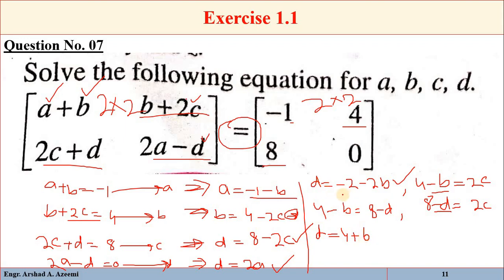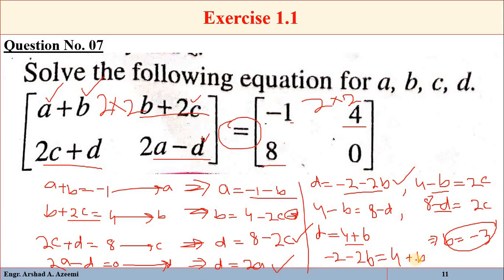Now d is equal to this one and d is equal to this one. Compare these two equations: minus 2 minus 2b is equal to 4 plus b. When we solve this equation, we will get b.